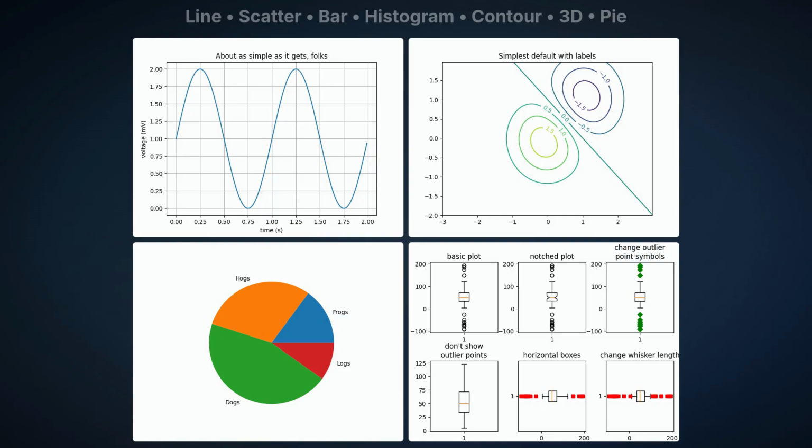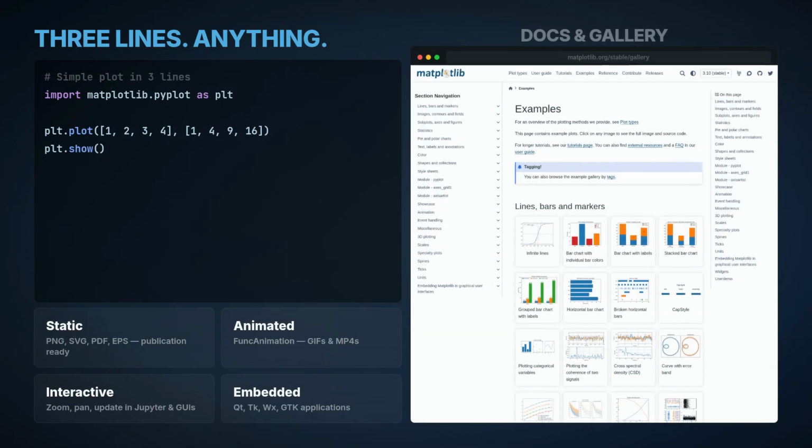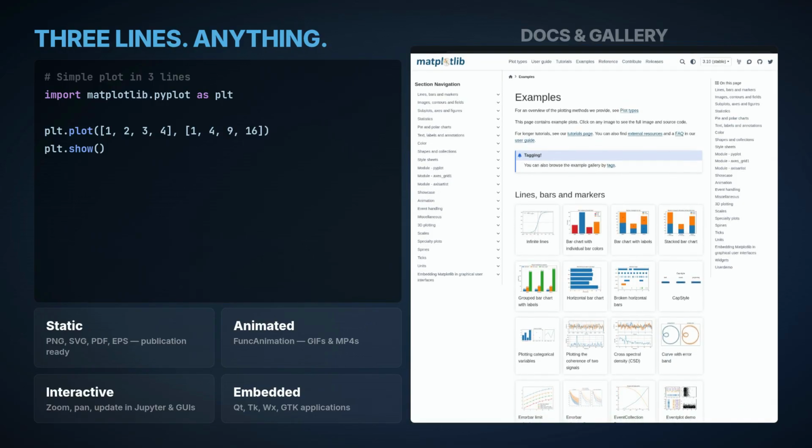The ecosystem around Matplotlib is enormous. Seaborn for statistical graphics, Cartopy for geographic maps, HoloViews for declarative visualization, and plotnine for a grammar of graphics approach. Over 50 third-party packages are built on Matplotlib.